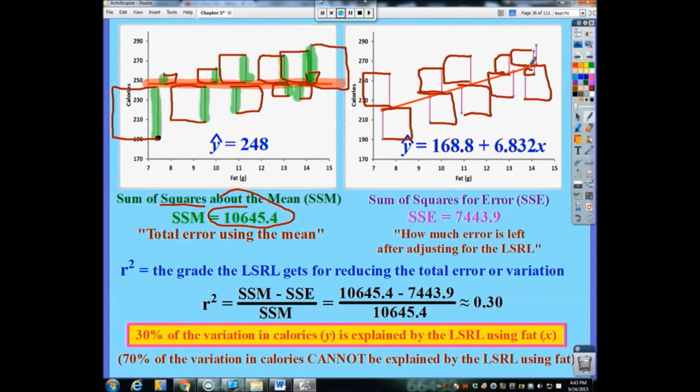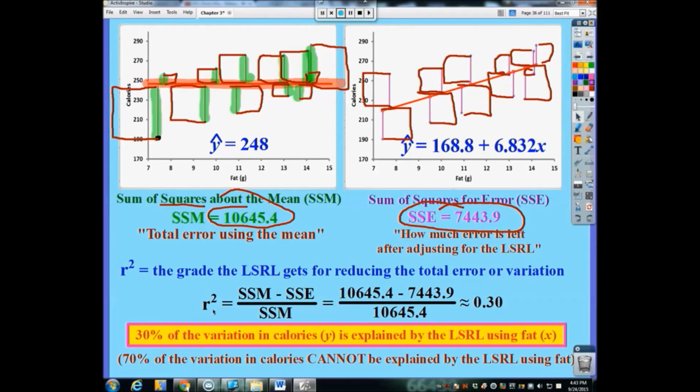All right, so if I took all of those squares and added them all together, I got this number, 7,443.9, which is quite a reduction, over 3,000, 3,200, sorry. There was a reduction of around 3,200 in the amount of error that I was off when I used the regression line versus just using the mean.